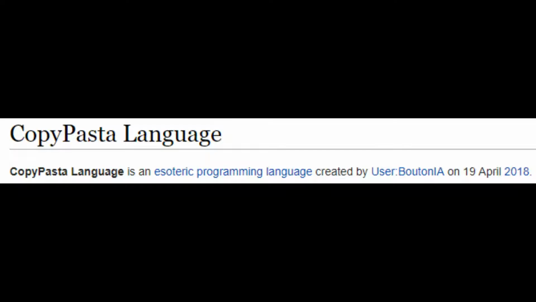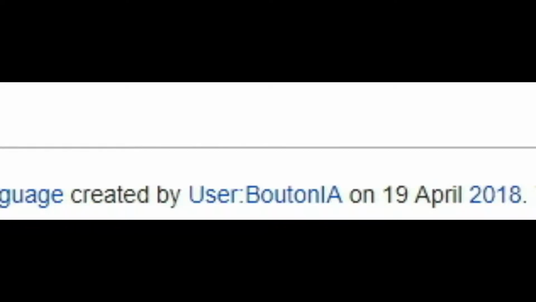by the EsoLang wiki user Bautonia, or something like that. Sorry if I butchered your name. The language only has 4 defined commands, and before we write the interpreter, I'll show you what each one does and go through a few examples.